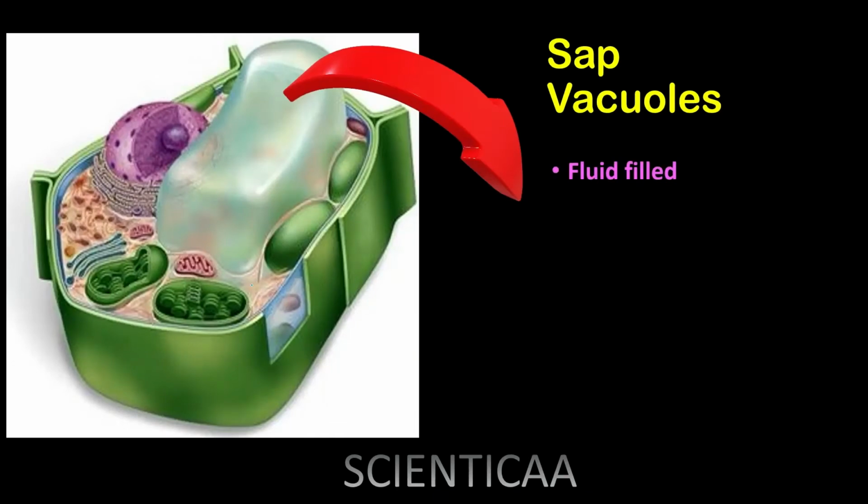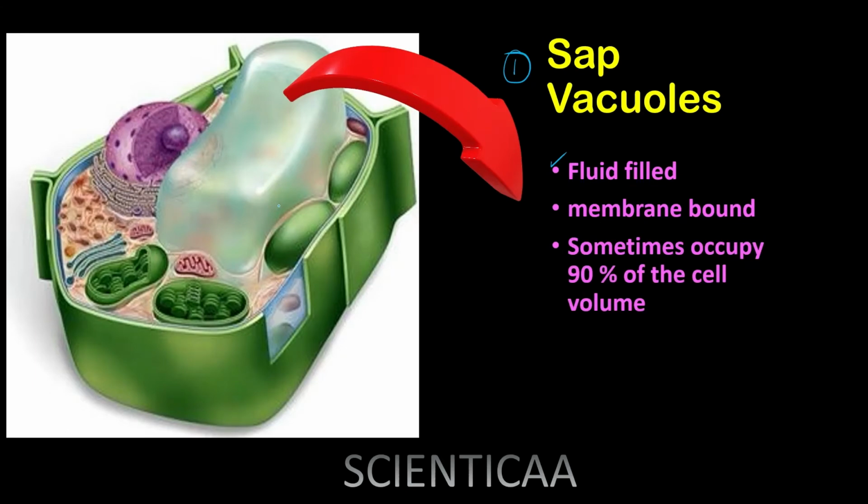Now, depending upon the various substances which will be present inside the vacuole and also the functions which different vacuoles play, you can classify vacuoles into different types. So, the first is sap vacuole. Sap vacuoles are fluid-filled vacuoles, liquid इसमें भरा हुआ है. They are also membrane bound. So, vacuoles are the membrane bound organelles.